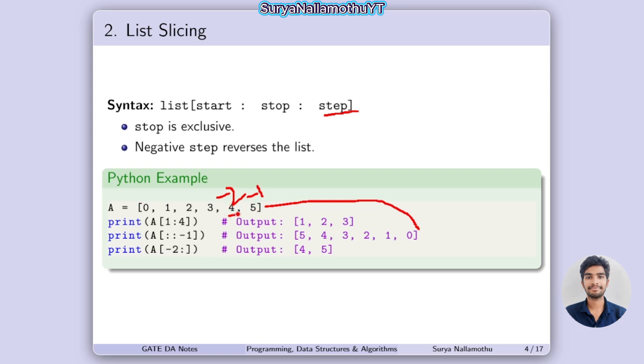It is the starting element. That's why we included the -2. And the empty means there is nothing after it. So from -2 to the end, the answer is 4 and 5.